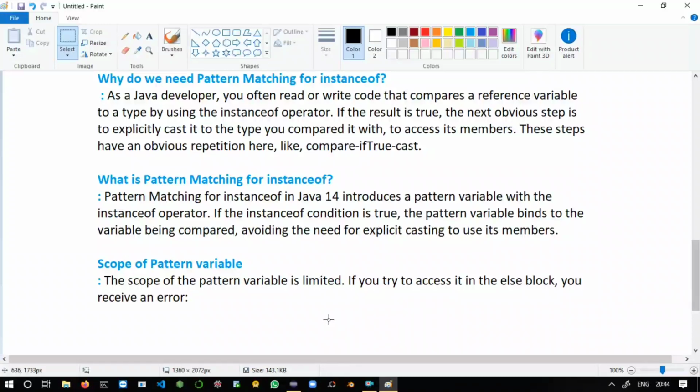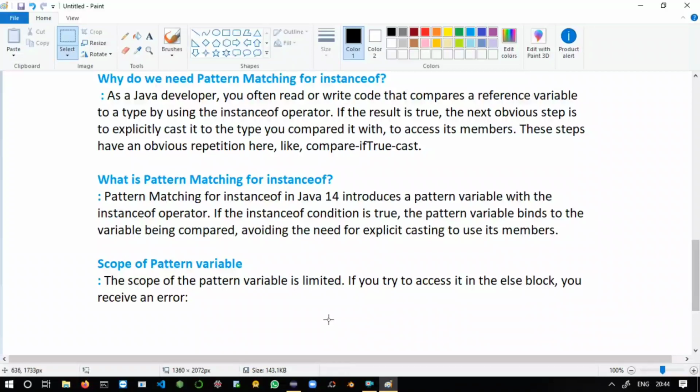After listening to this statement, you must be surprised how it's possible to access the members without explicit casting and without creating a new object on a new line. How? This is the beauty of this new feature, pattern matching for the instanceof operator. We will see.